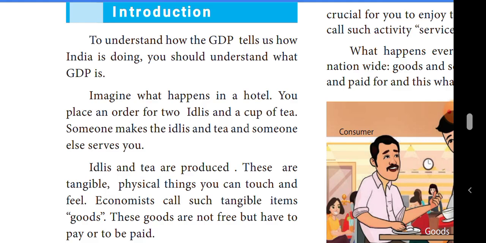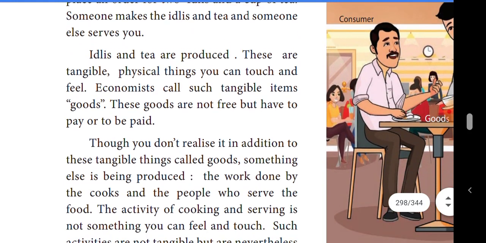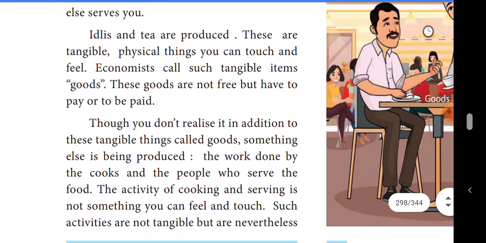Listen, students, tangible means that a thing can physically be touched and felt, unlike the cooking or the service, which cannot be felt. Here, which thing is tangible? Can you say the answer, students? Very good, idli and tea. That is tangible. Tangible means capable of being touched.